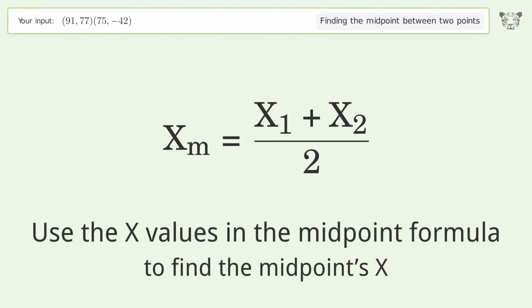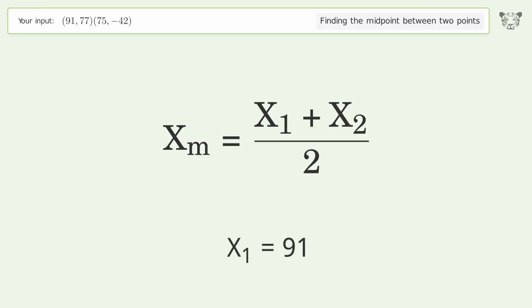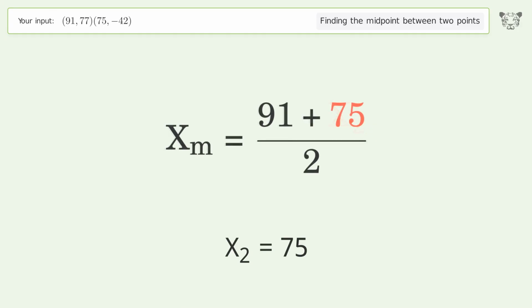Use the x values in the midpoint formula to find the midpoints x. x1 equals 91. x2 equals 75. Simplify the arithmetic.